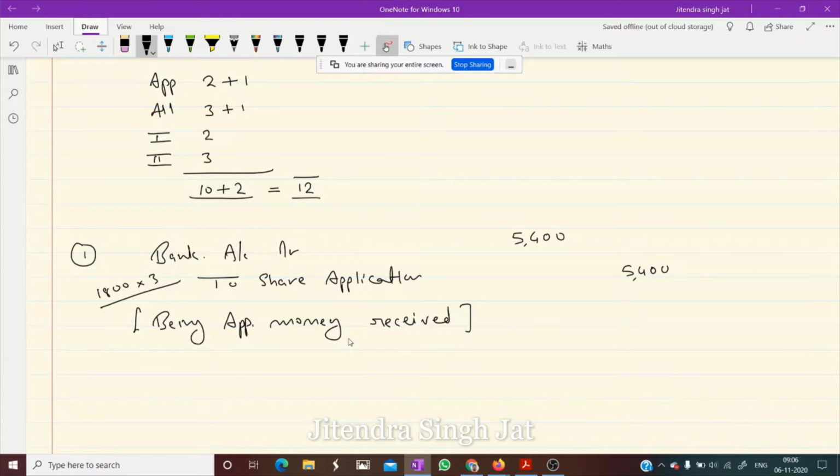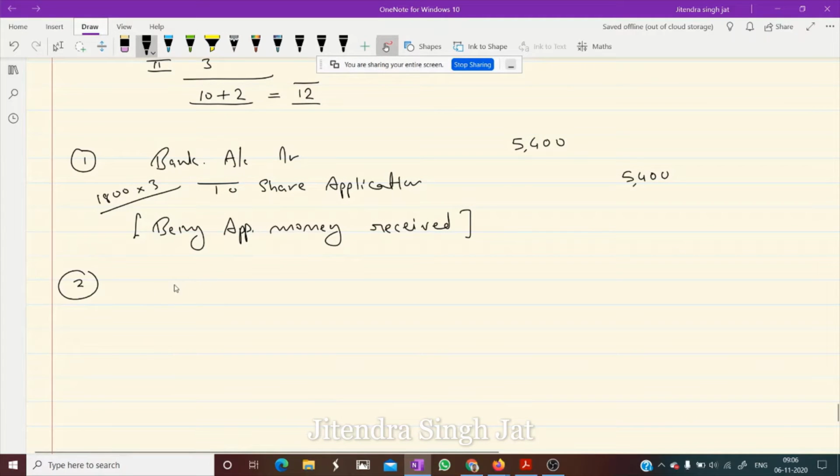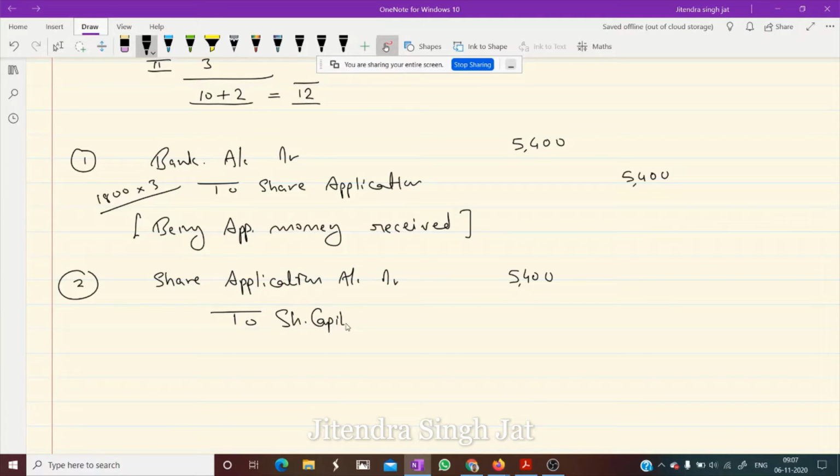Then we need to transfer share application money to share capital and security premium reserve in this question. So share application account debit. How much money do we have? 5,400 in share application. Out of this 5,400, we need to transfer money to share capital account. So to share capital account, how much can we transfer? I will explain here.